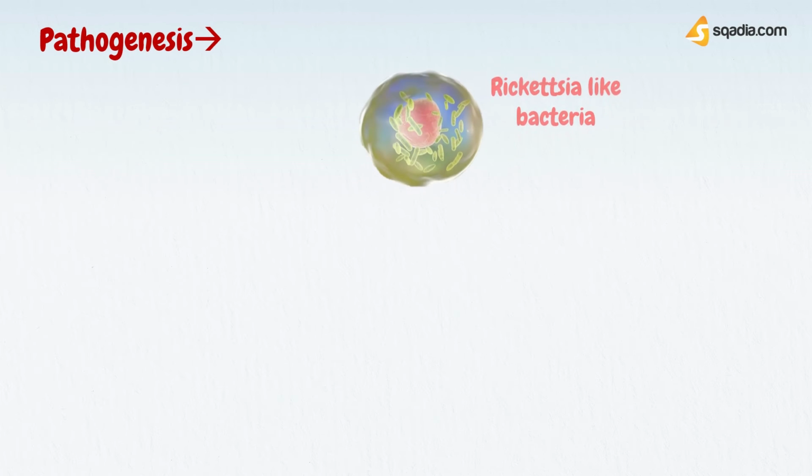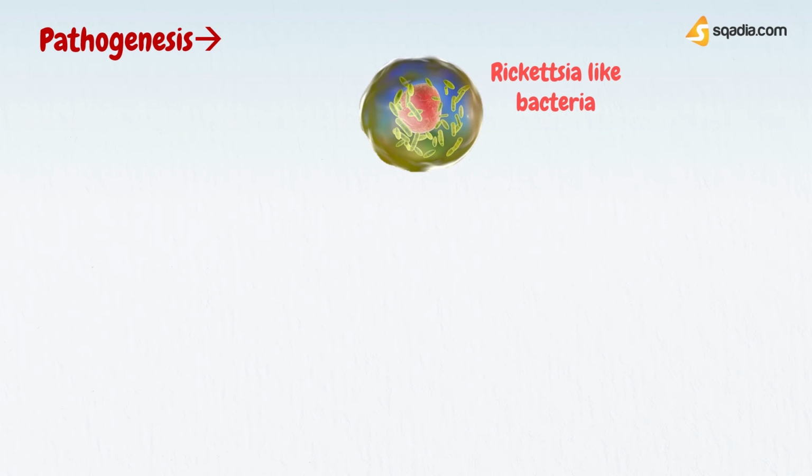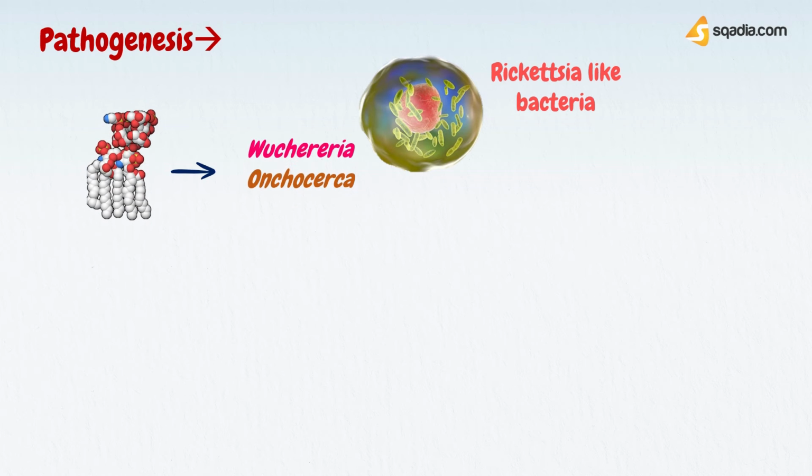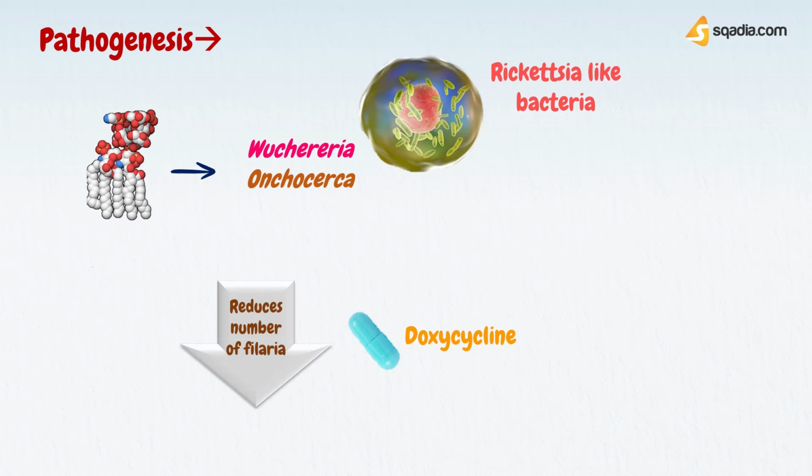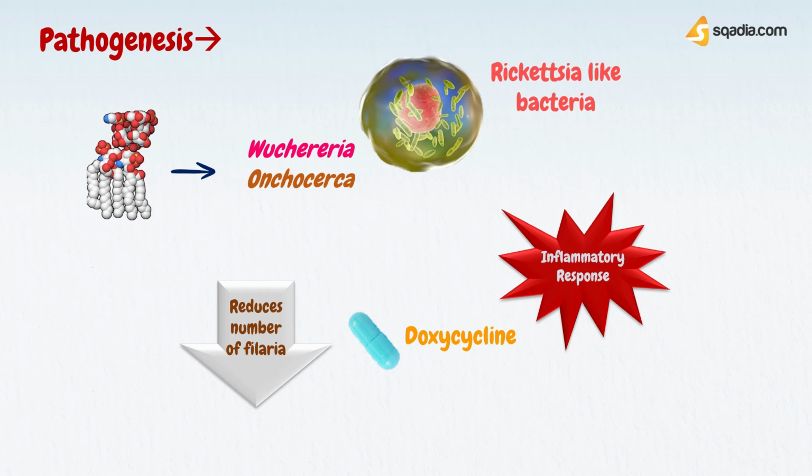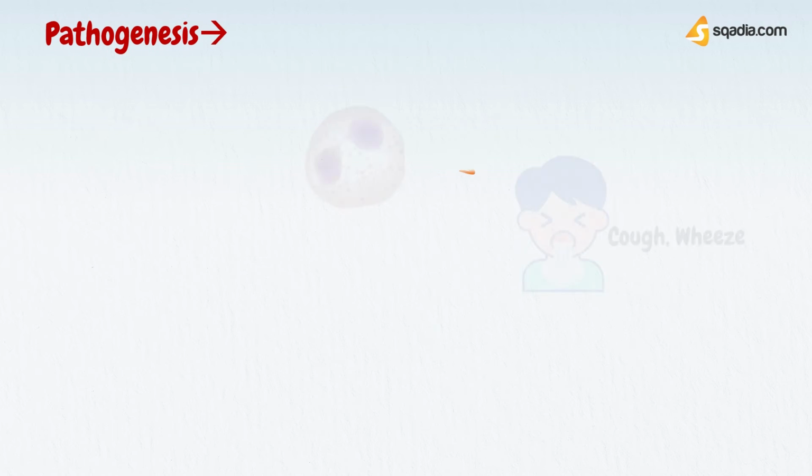Wolbachia species are rickettsia-like bacteria found intracellularly within filarial nematodes, such as Wuchereria and Onchocerca. Wolbachia release endotoxin-like molecules that are thought to play a role in the pathogenesis of Wuchereria and Onchocerca infections. Evidence for this includes the use of doxycycline, which kills the Wolbachia, resulting in a reduction in the number of microfilariae and in the inflammatory response to the nematode infection.